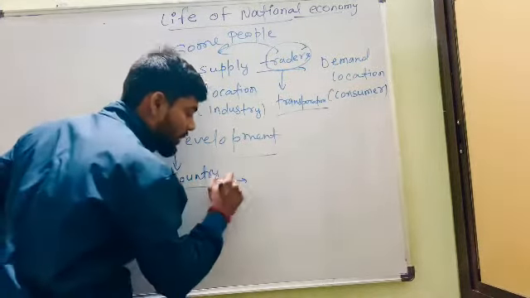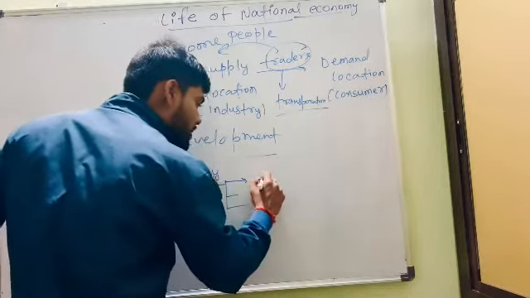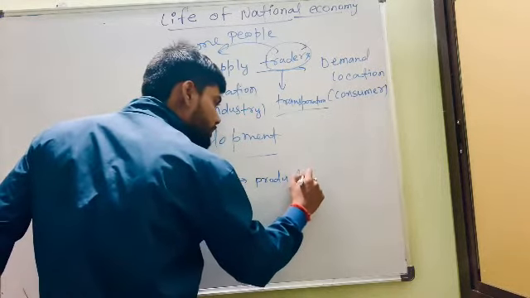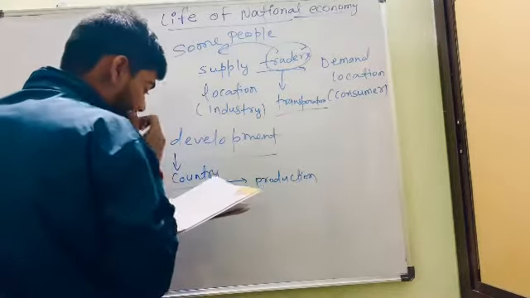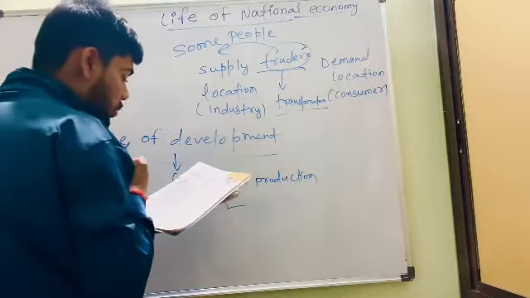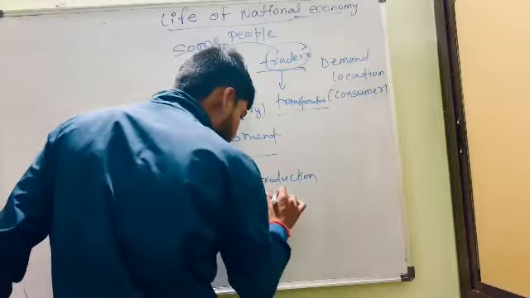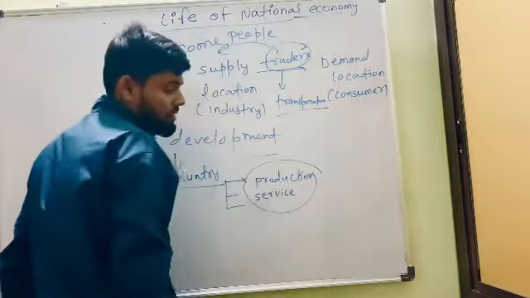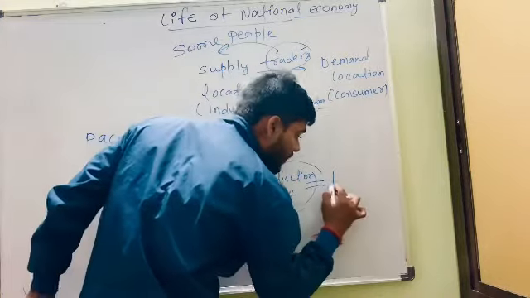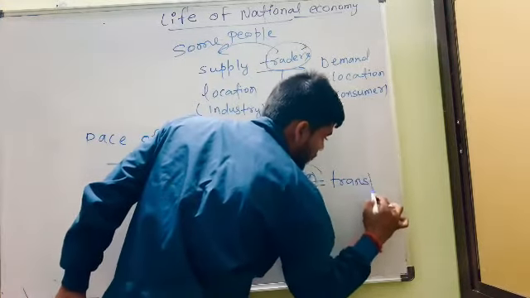What do we require? We require three things. Production of goods, then service. After production, here it is written, production of goods and service. And for this production and service, the one important key factor is known as transportation.